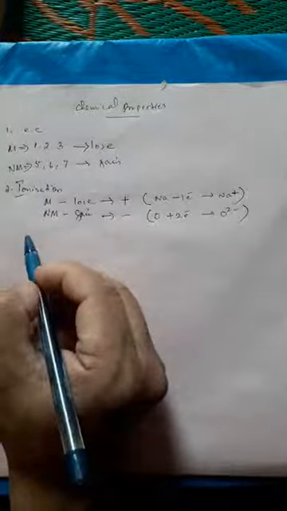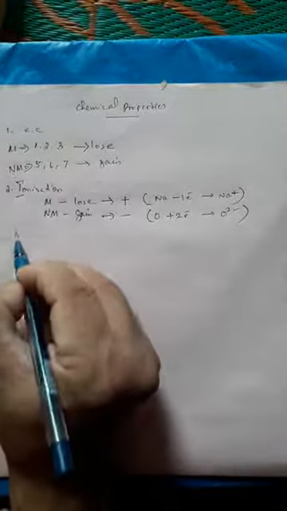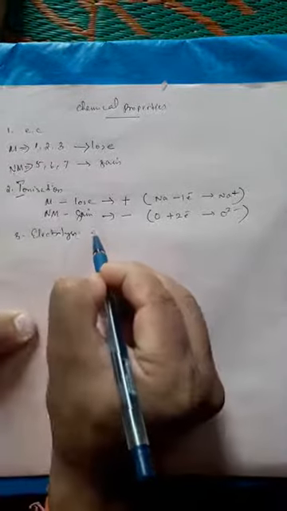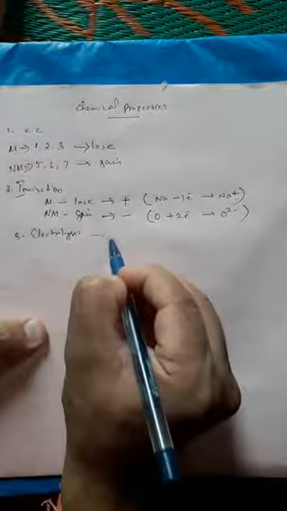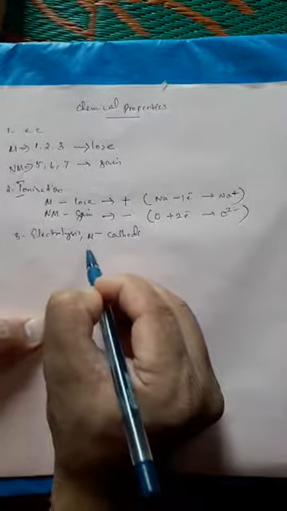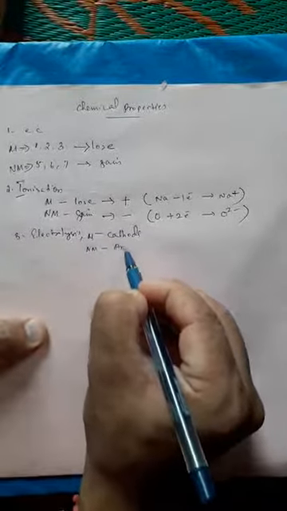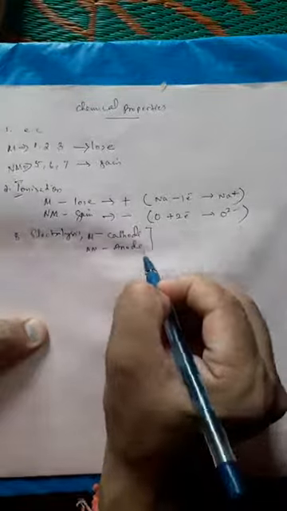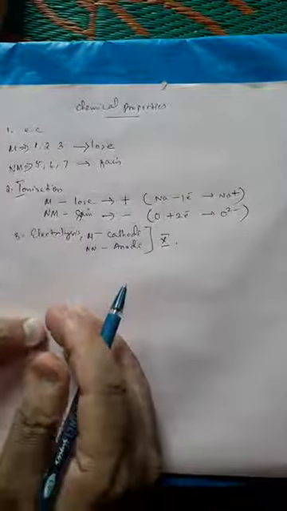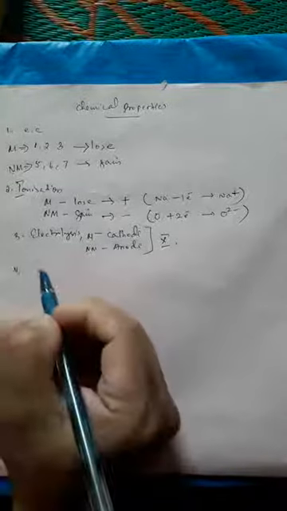Deposition during electrolysis. Metals will be deposited at the cathode, non-metals at the anode. More about this we will learn in class 10. Now it's not required.